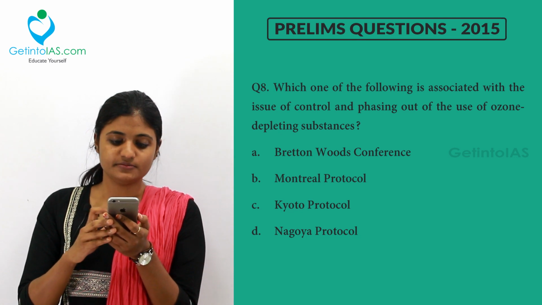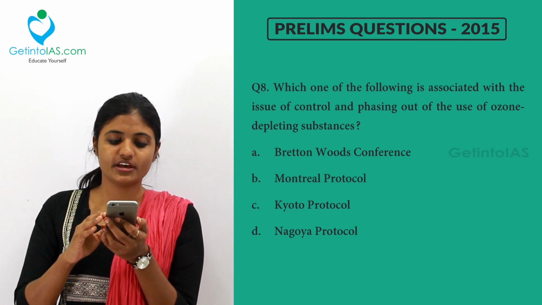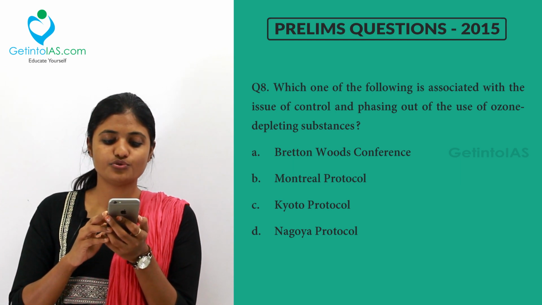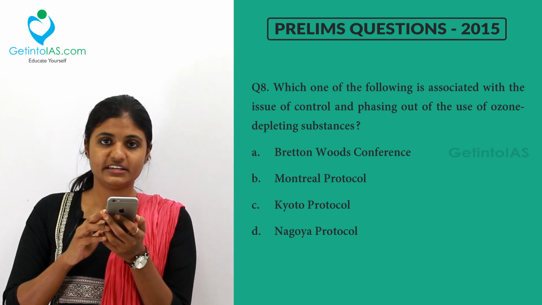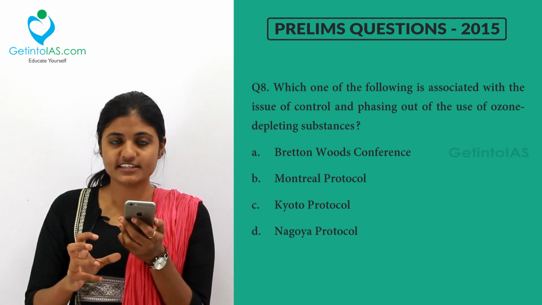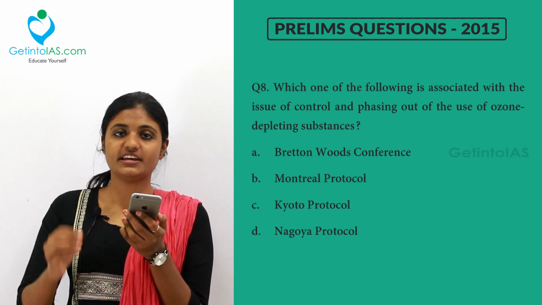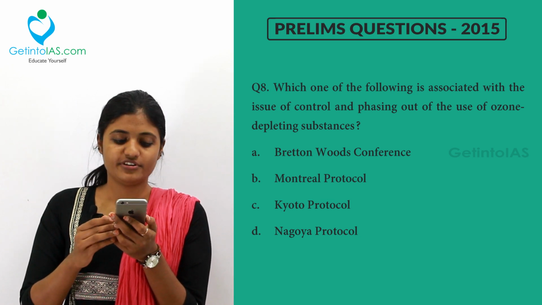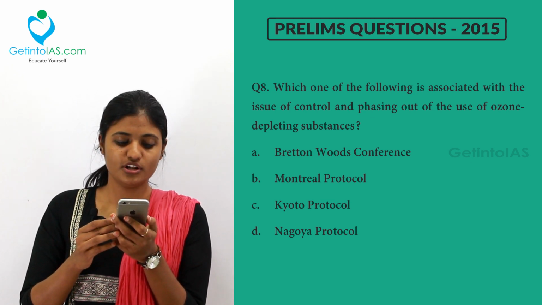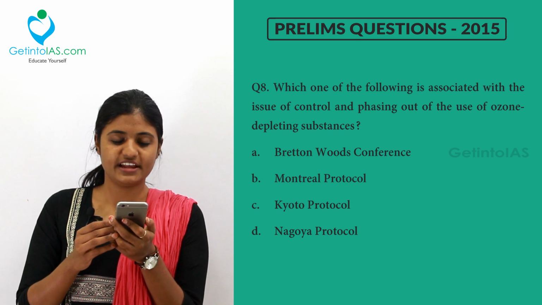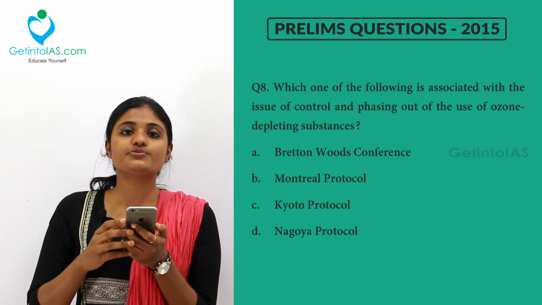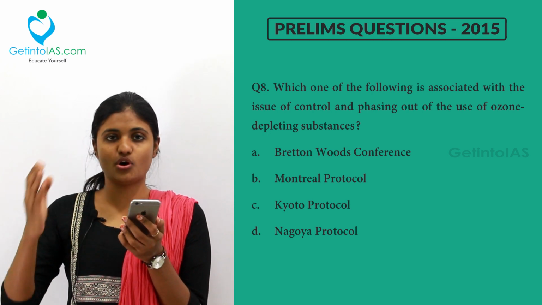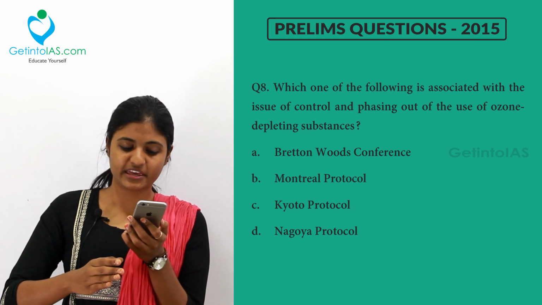Coming to the next question, which one of the following is associated with the issues of control and phasing out of use of ozone depleting substances? We have already dealt with ozone depleting substances in our videos. Please have a look at that. A, Bretton Woods Conference, B, Montreal Protocol, C, Kyoto Protocol and D, Nagoya Protocol. Kyoto Protocol is related to climate change, that is annexed countries, non-annexed countries, clean development mechanism.